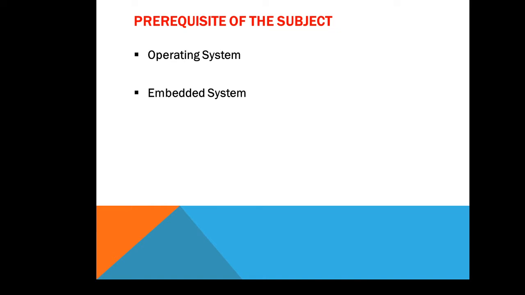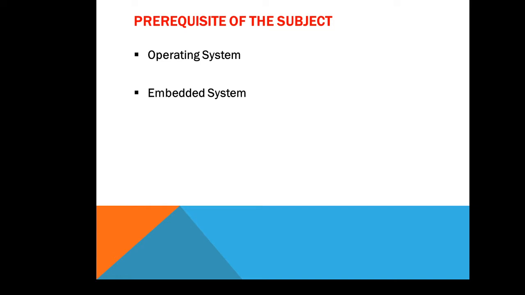So, prerequisite of the subject. What is the meaning of prerequisite? Prerequisite is nothing but before studying the real topic, there should be some prior knowledge which will be helpful for us to understand the concept of the main topic. And here we have to study the real-time operating system, and the subjects which are essential before studying this main real-time operating system are operating system and embedded systems. These subjects are prerequisite of this subject. It is essential to gain knowledge of these two subjects before starting the real topic.